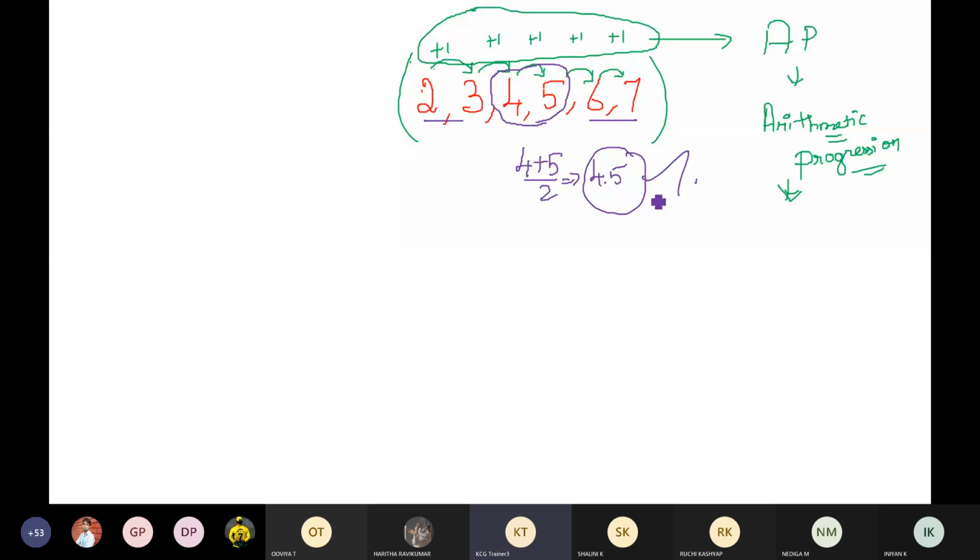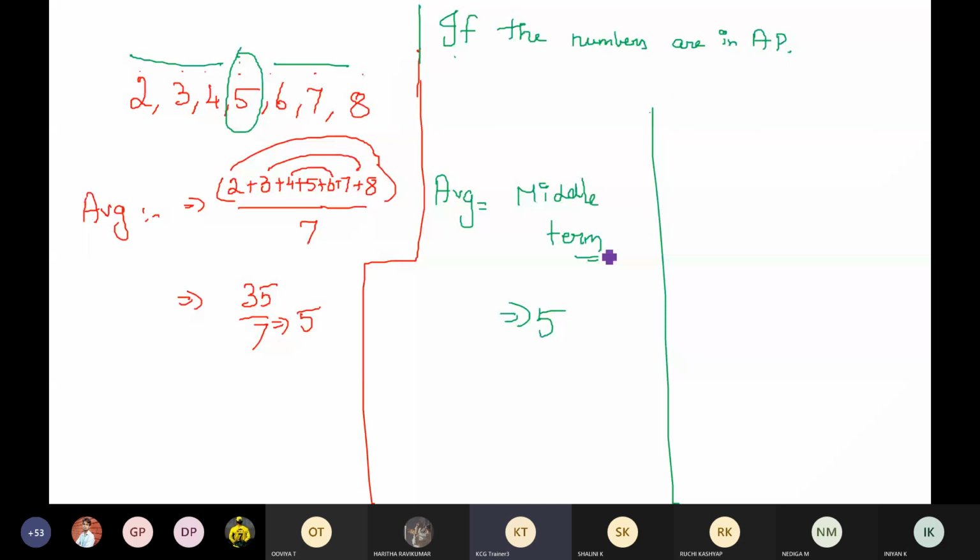Is that clear? If there is a middle term like this, then that's your average. If you don't have a middle term and you have a pair of numbers in the middle, take the direct average of those two numbers, then that is your average.